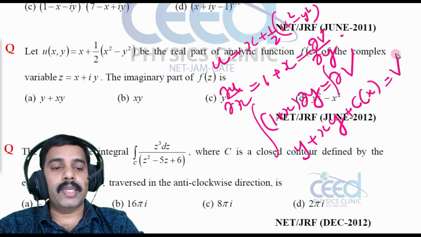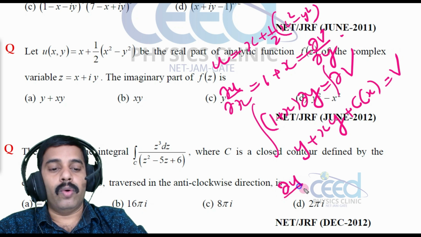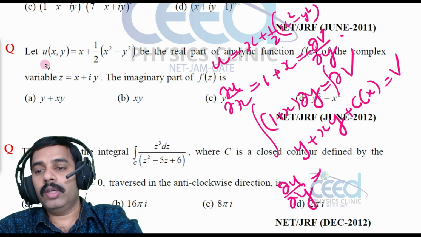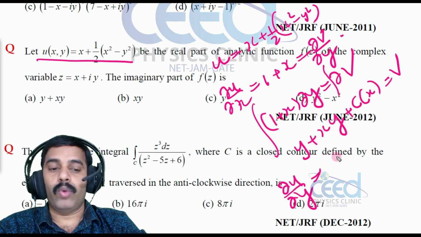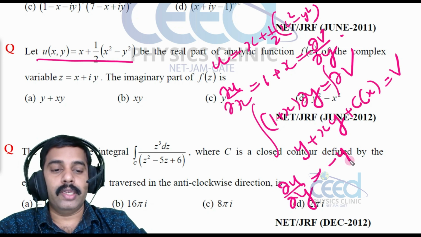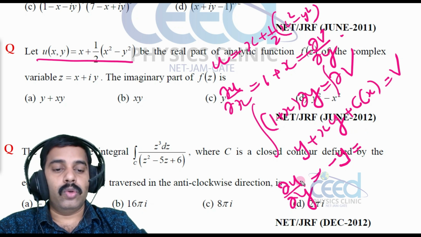Now let us apply the second Cauchy-Riemann condition: dou u by dou y is equal to minus dou v by dou x.